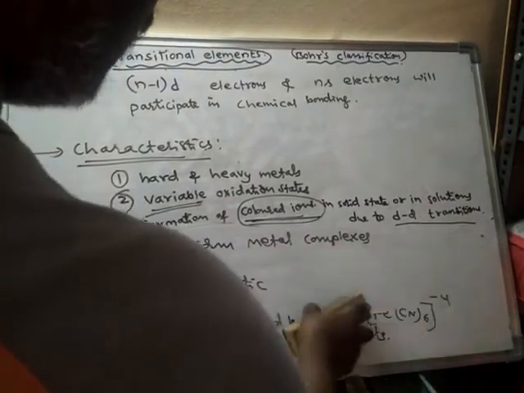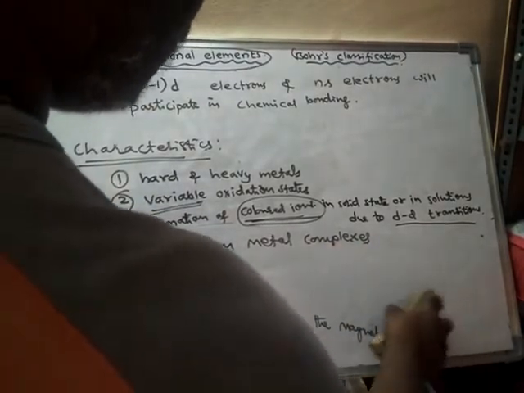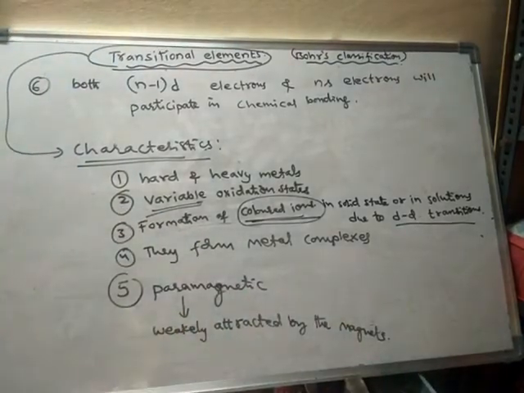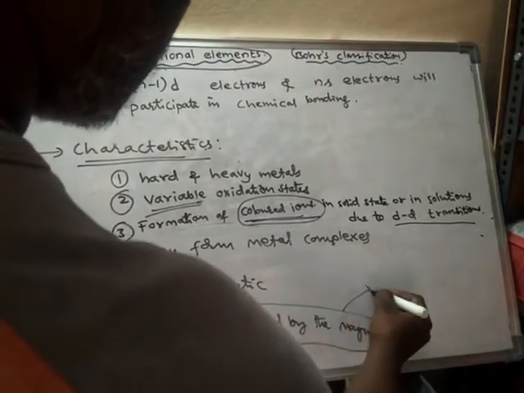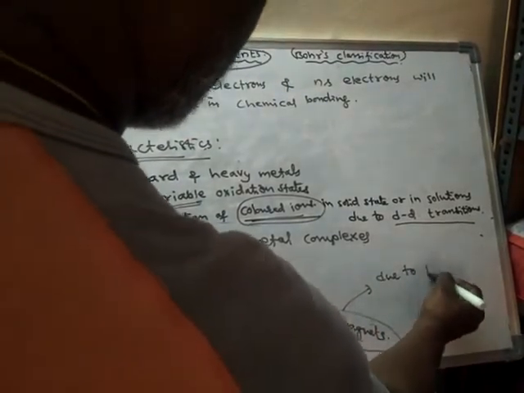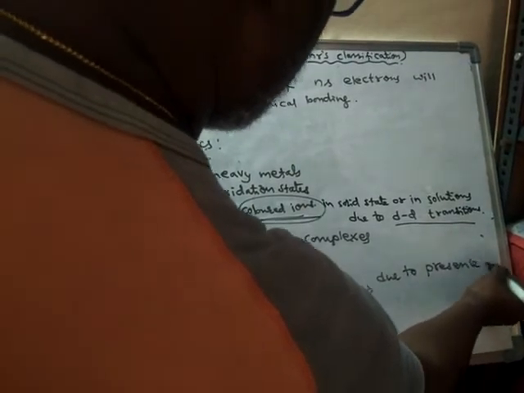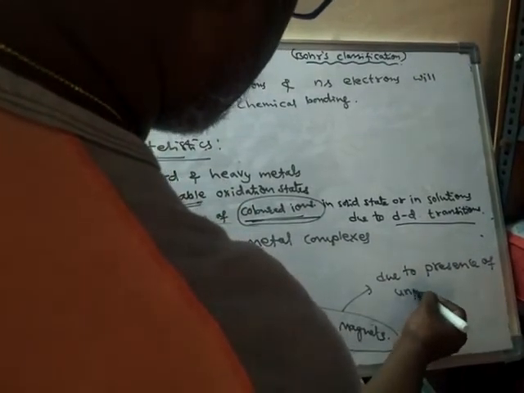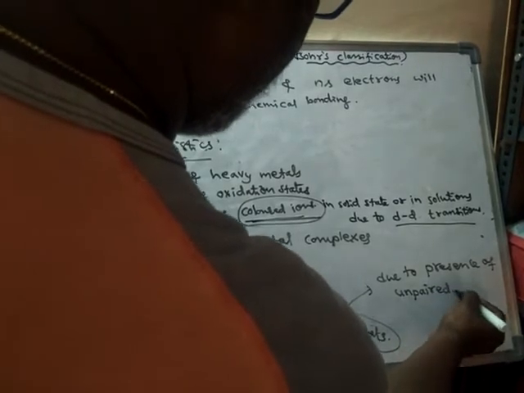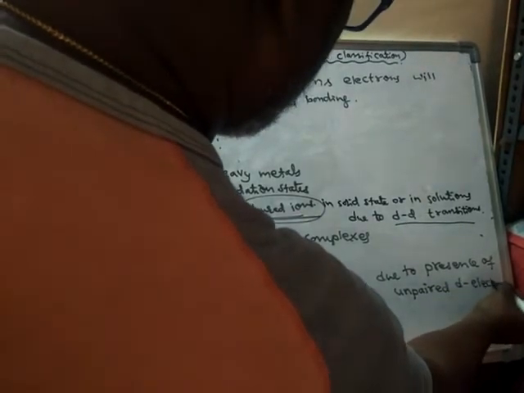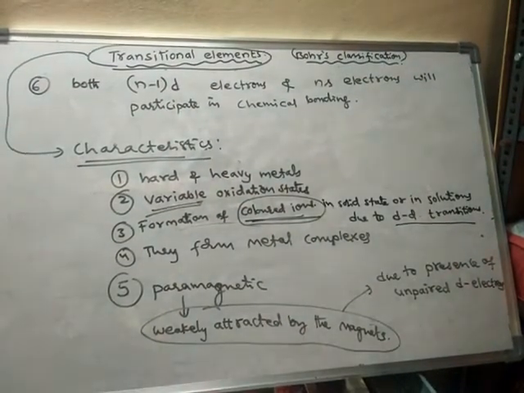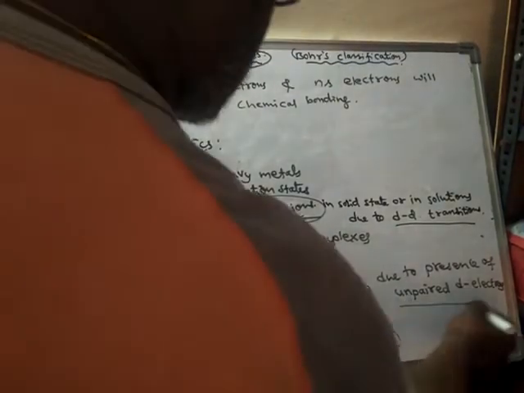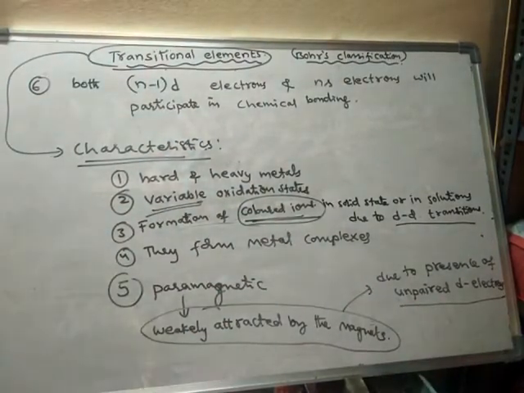All the d block elements, particularly all the transition elements, are weakly attracted by magnets. This is due to the presence of unpaired d electrons. Whenever unpaired d electrons are present, they are attracted by the magnet.